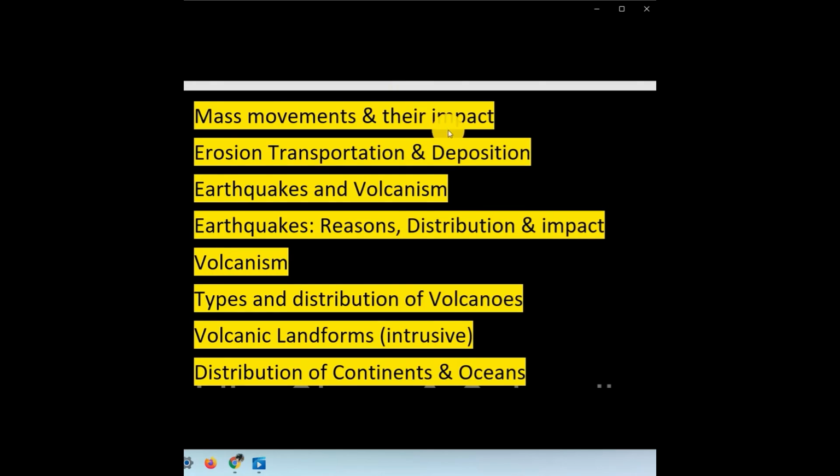Mass movements and their impacts, erosion and transportation and deposition, earthquakes and volcanism, and